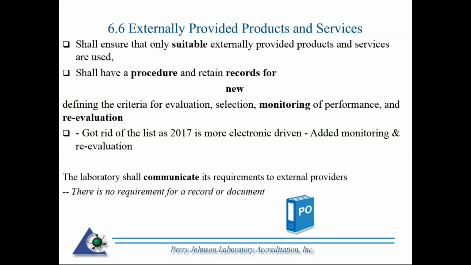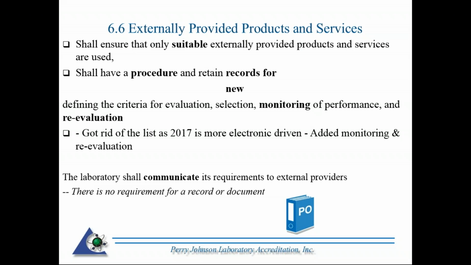2005 required a document to be produced when you communicated to your key suppliers your procurement activities that were related to laboratory activities. In 2017, you have to communicate. 2005 required a document. There's no requirement for a record or document anymore.